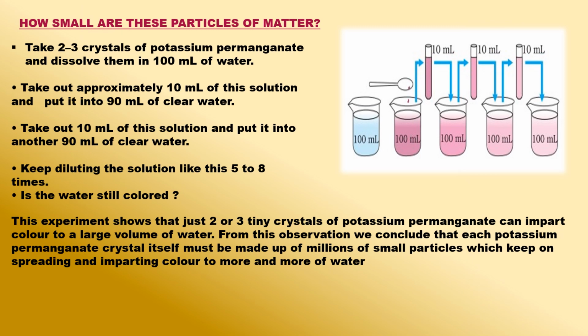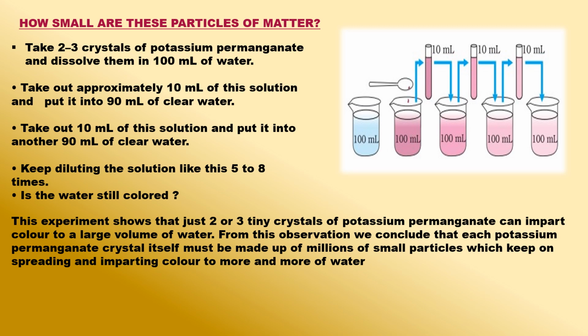How small are these particles of matter? The very, very small size of the particles of matter can be shown by performing the following experiment using potassium permanganate and water. Potassium permanganate is a kind of matter. We take 2 or 3 small crystals of potassium permanganate and dissolve them in 100 milliliters of water in a beaker. We will get a deep purple-colored solution of potassium permanganate in water.